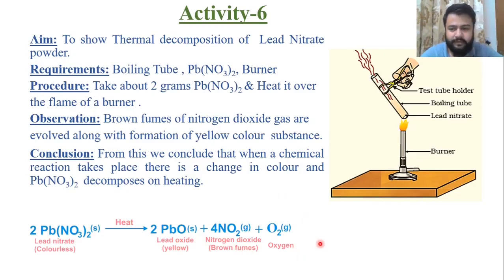So questions from this activity will be, what is the brown color fumes? What is the chemical formula of brown color fumes? That is NO2 gas. Or sometimes they may ask you questions like that: a compound A of nitrate when heated gives you a brown color gas. Name compound A and B. Write the chemical equation. So these type of questions will be there. So you need to remember the observation part and this chemical reaction.